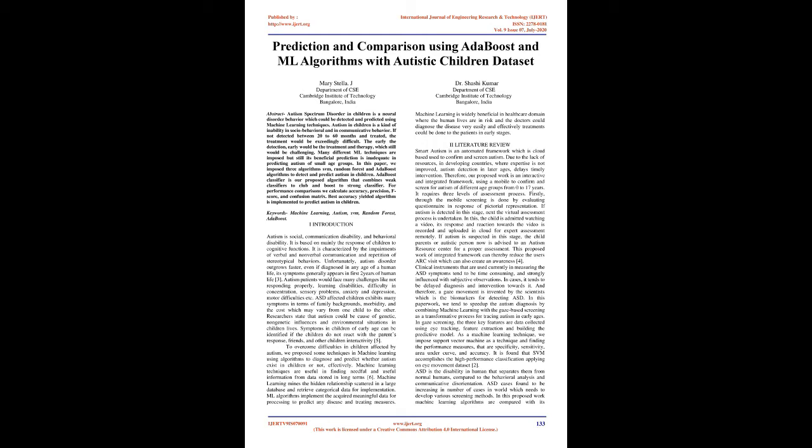It requires 3 levels of assessment. Firstly, screening is done through the mobile by evaluating a questionnaire in response to pictorial representation. If autism is detected in this stage, the virtual assessment process is undertaken next. In this, the child is shown a video, and its response and reaction towards the video is recorded and uploaded to the cloud for expert assessment remotely.